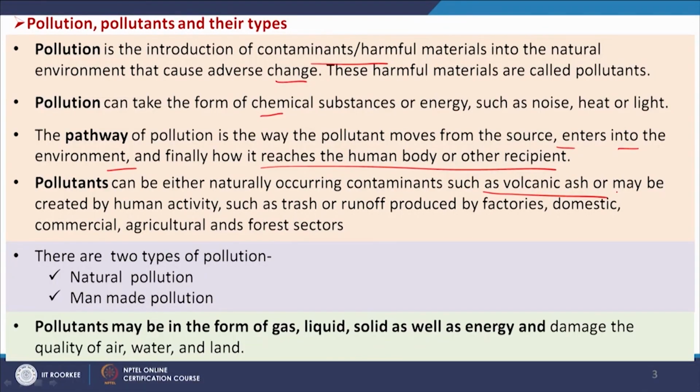Naturally occurring contaminants, such as volcanic ash, or they may be created by human activity, that is from households, from industrial sectors, from commercial sectors, different human activities are creating pollution. So, one is natural, another is man made, and pollutants may be in the form of gas, liquid and solid, as well as energy. It may be heat energy or it may be noise also, and these damage the quality of air, water and